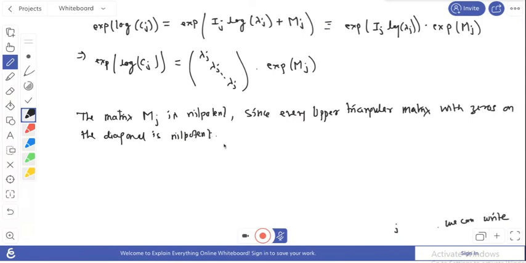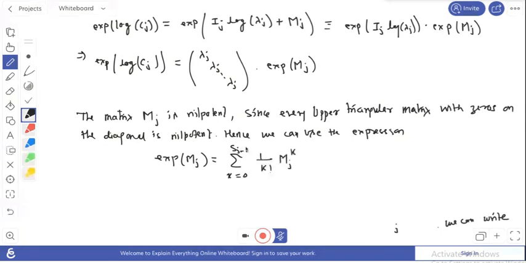Okay, so hence we can use the expression, this exponential of mj, this is equals to sum over k equals to 0 to sj minus 1. This means this is not k equals to 0 to infinity for exponential, that is sj minus 1.